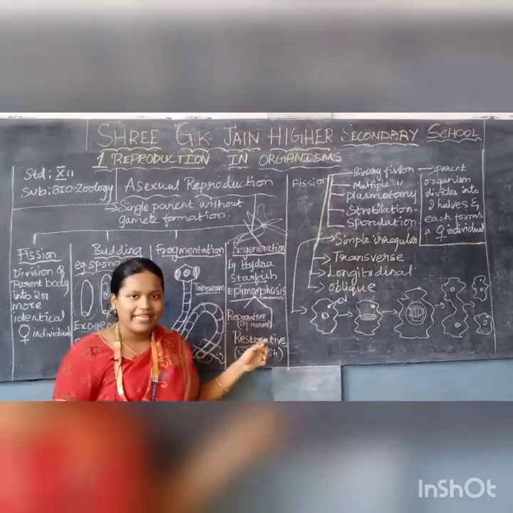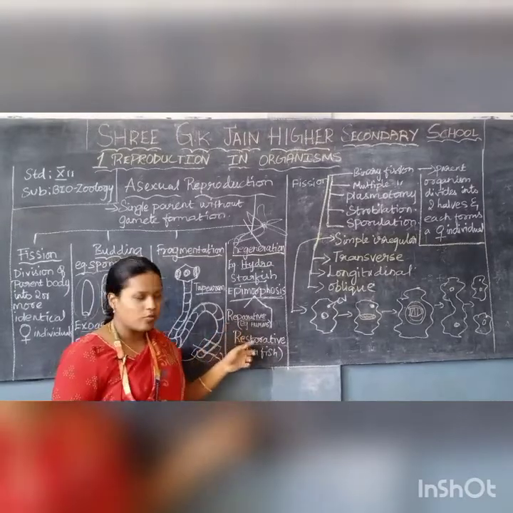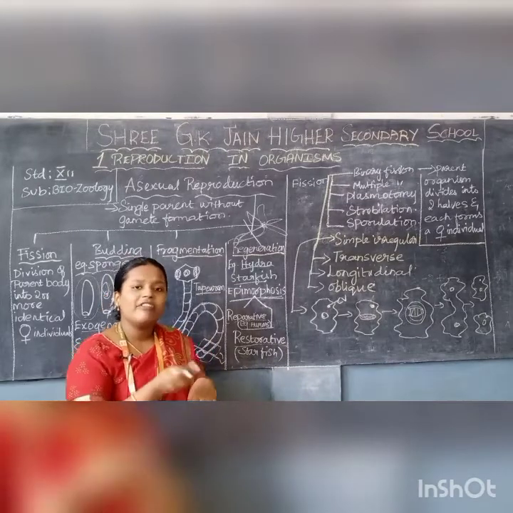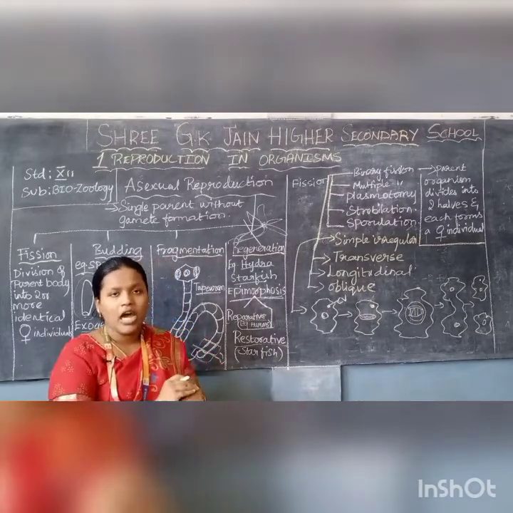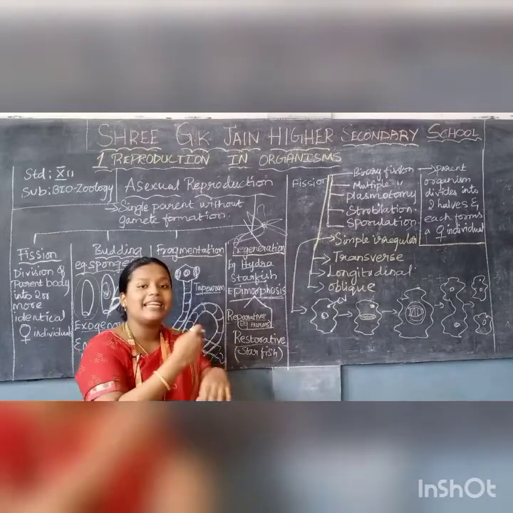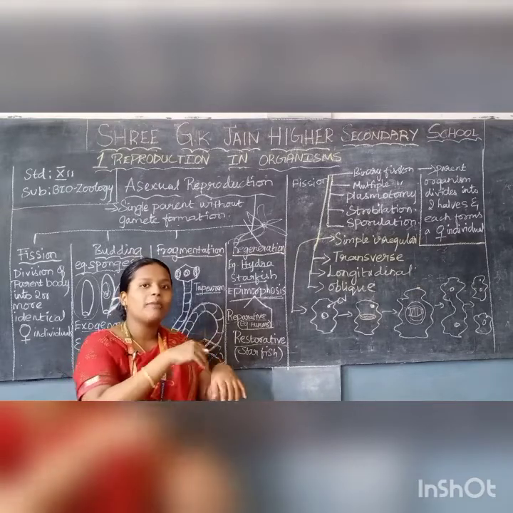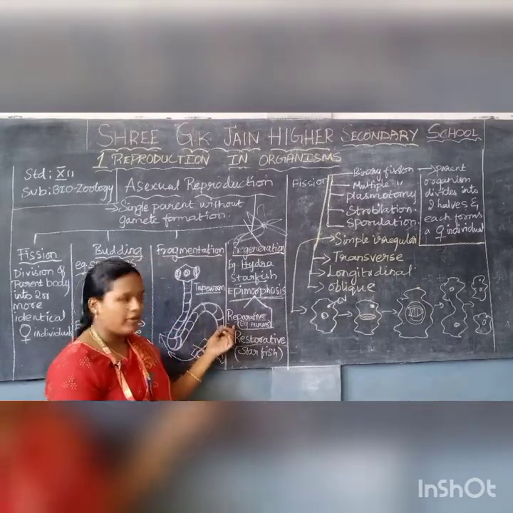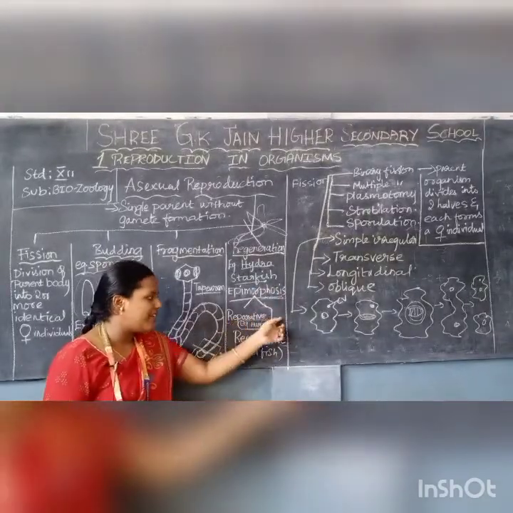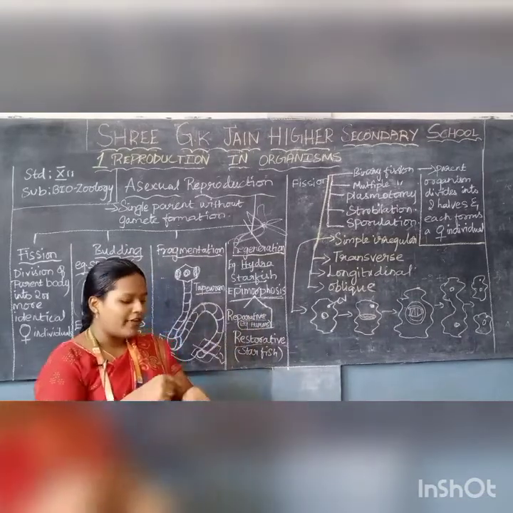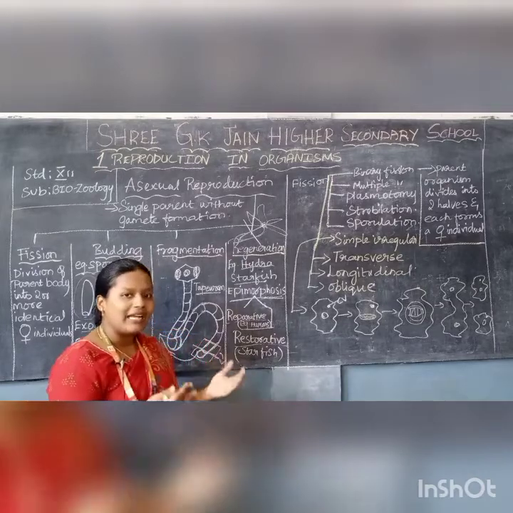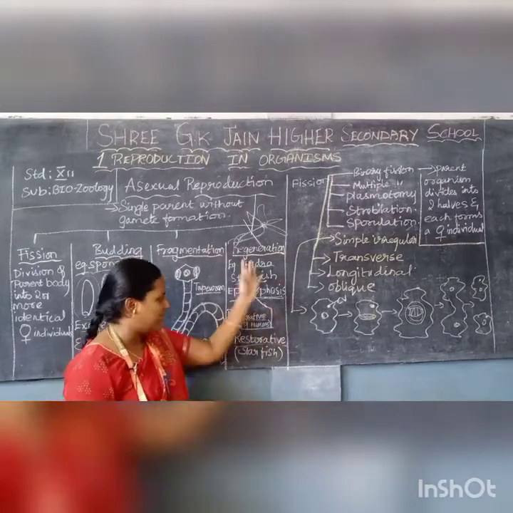Next is the reparative phase. Reparative phase means what? It happens in humans. If we have a wound, after some time the wound will start healing. How does the process take place? The tissue starts healing, the tissue starts regenerating, so the new tissues will be formed in the area of the wound. That type of process is known as reparative regeneration. The example is humans. If we have a wound, new tissues will form over the wound.